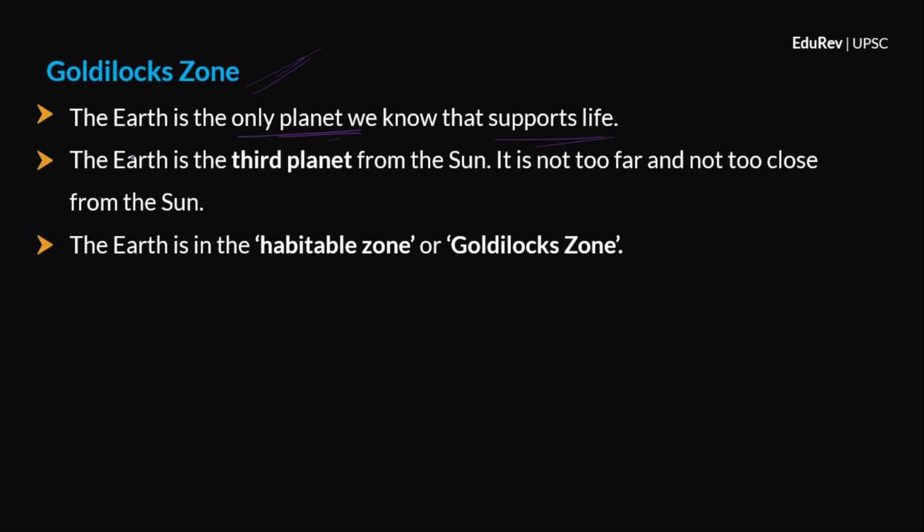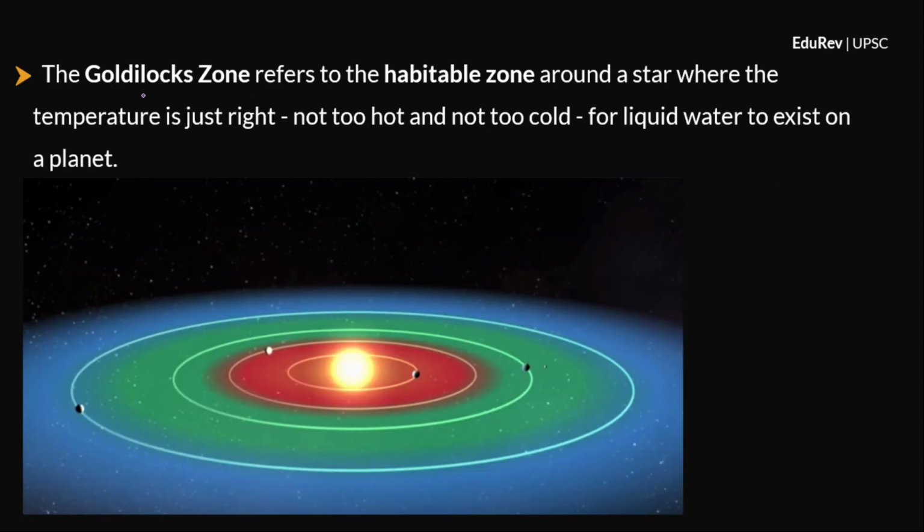Clear? Now, the Earth is the third planet from the Sun. And the Earth is not too far and it is not too close to the Sun. If the Earth is too far away from the Sun, then the Earth would be too cold. If the Earth was too close to the Sun, then the Earth would be too hot. But the Earth is at a perfect location from the Sun. It is not too far and it is not too close. The Earth is in the habitable zone or Goldilocks zone. I hope you're understanding. Now, what is the Goldilocks zone?